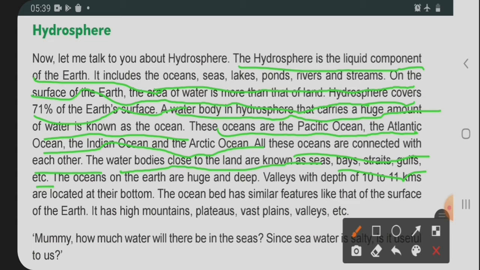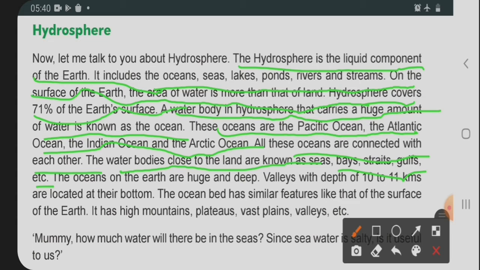Because of that, it is said that the water bodies close to the land are known as sea, bays, strait, gulf, etc. Whatever water is connected with the coastal area of a land, some part is sea, some part is bay, then strait and river also.